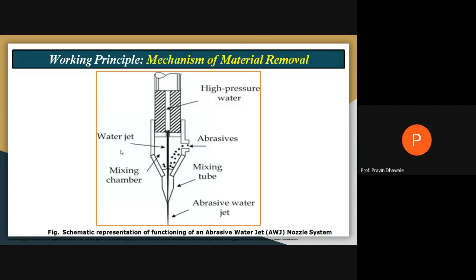we'll go with the working principle or mechanism of material removal in case of abrasive water jet machining. If you are observing this diagram, what it shows, this is a center pipe with which water is flowing in this mixing chamber, right? Water is flowing, and that water is a high pressure water. It will be coming from the pump or intensifier, right?